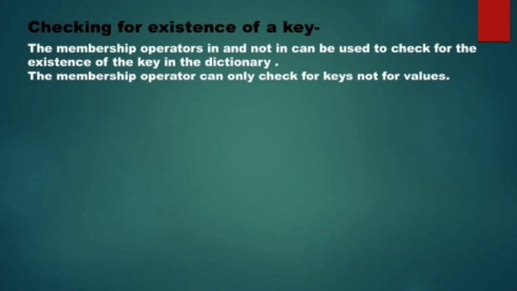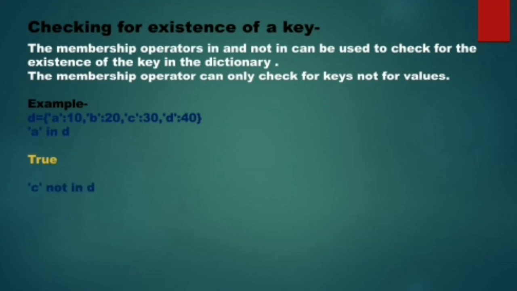But one thing we have to ensure, that the membership operator always checks for the keys, not for the values. See, this is a dictionary. It contains the keys A, B, C, D, and I have written A in D. So the A key is already existing in the dictionary D, therefore it is going to return true.